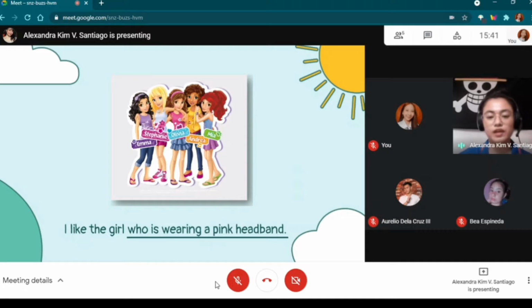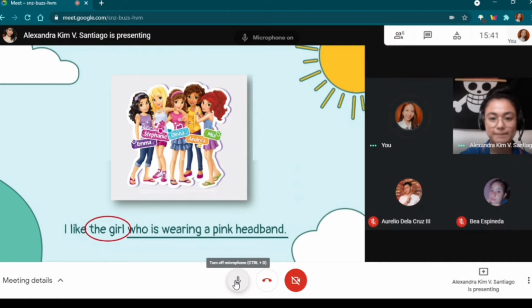It comes after a, what is that word? What part of speech is that? Anyone? Raimundo, ma'am. Okay, Miss Raimundo. A noun. Very good. It is a noun. So always remember that a defining relative clause comes after a noun.